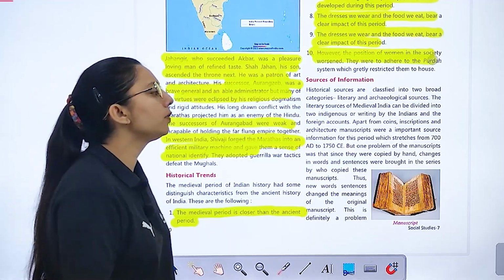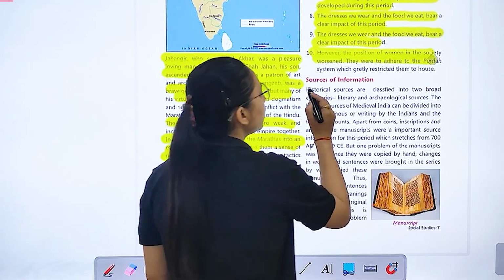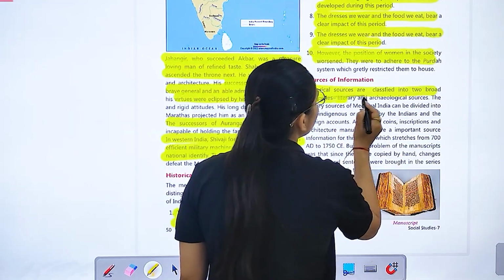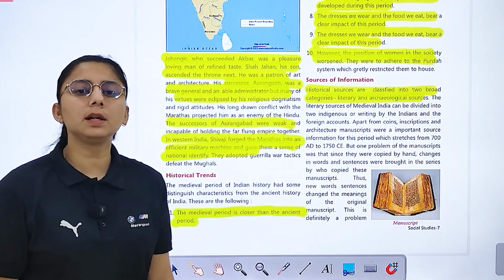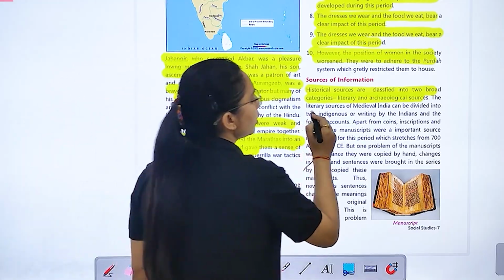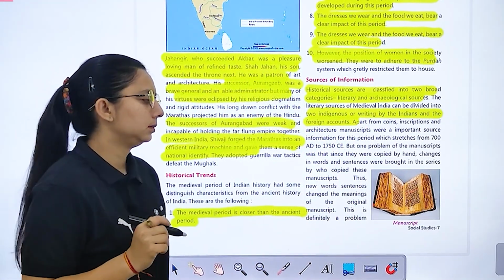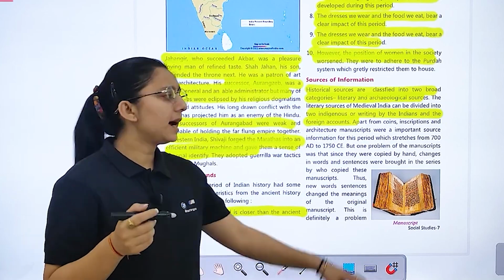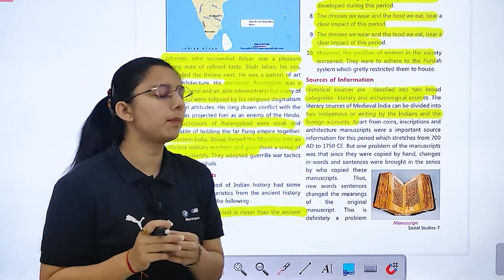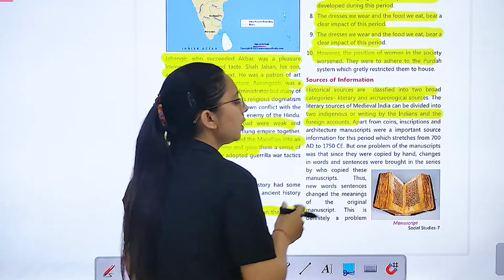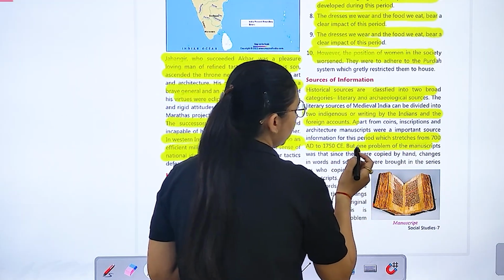Now we have sources of information. If we talk about historical sources, so historical sources are classified into two broad categories, literary and archaeological. So the literary sources of medieval period we have divided into two, indigenous or writing by Indians and the foreign account. Apart from this, we have coins, inscription, architecture, manuscripts, which were important sources of information of this period, which stretches from 700 AD to 1750.